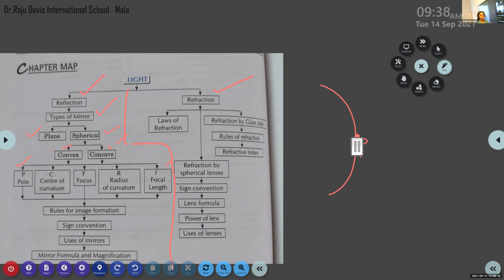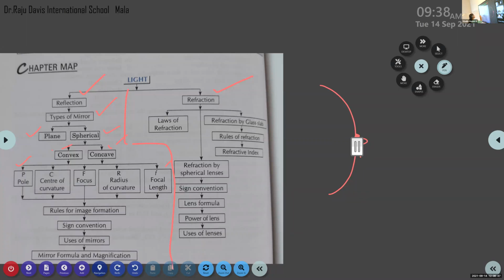Actually, in most cases, students make this common mistake. They think that the pole and the center of curvature are the same. Both are different. Center of curvature is the center of the spherical mirror, whereas the pole represents the center of the reflecting surface of the spherical mirror.